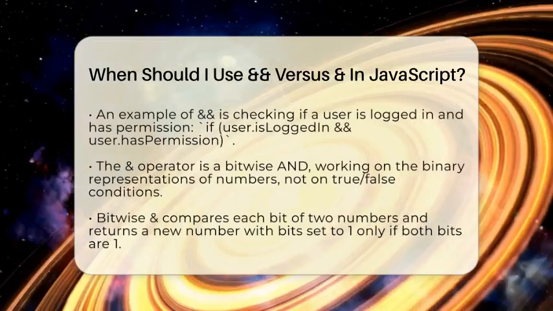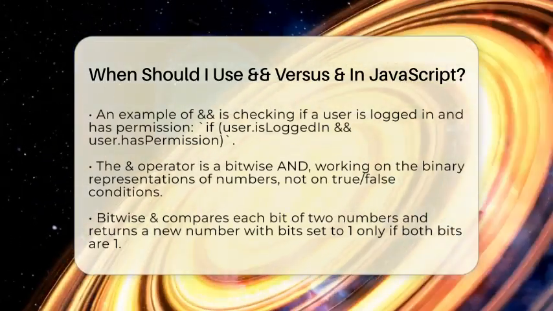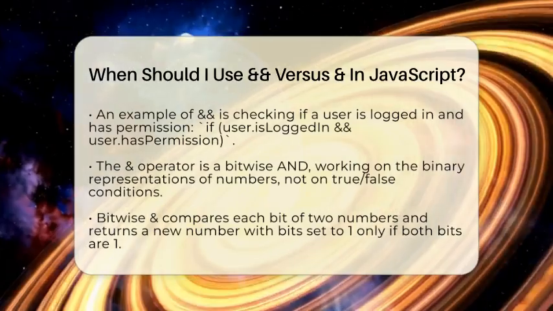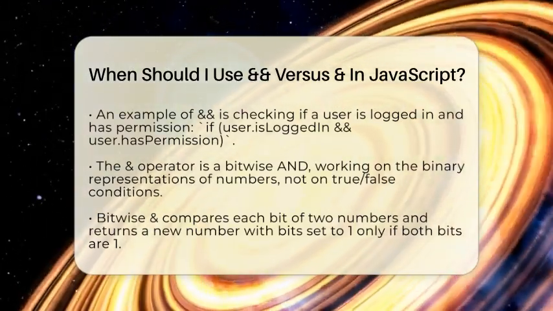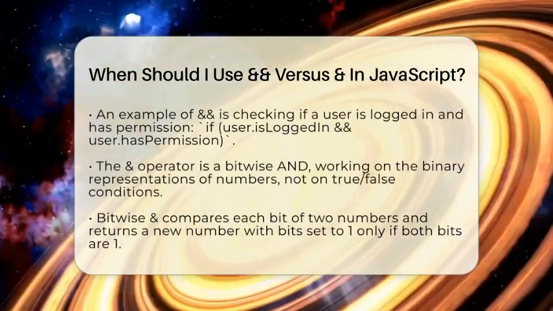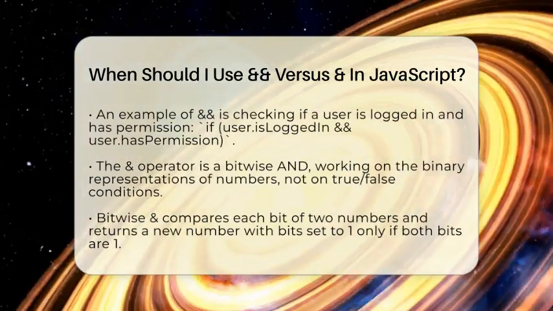For example, if you want to check if a user is logged in and has permission, you write, if (user is logged in && user has permission). The code inside runs only if both conditions are true.